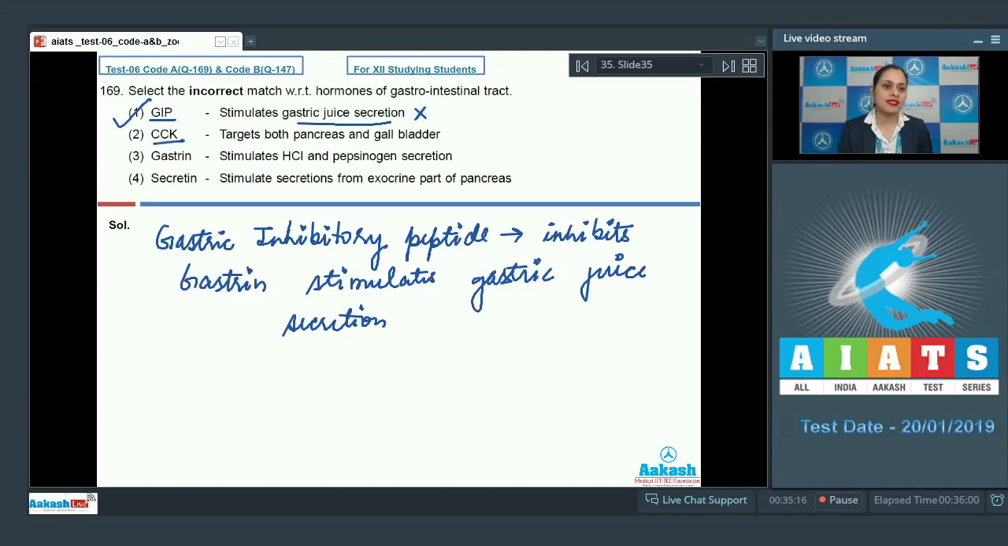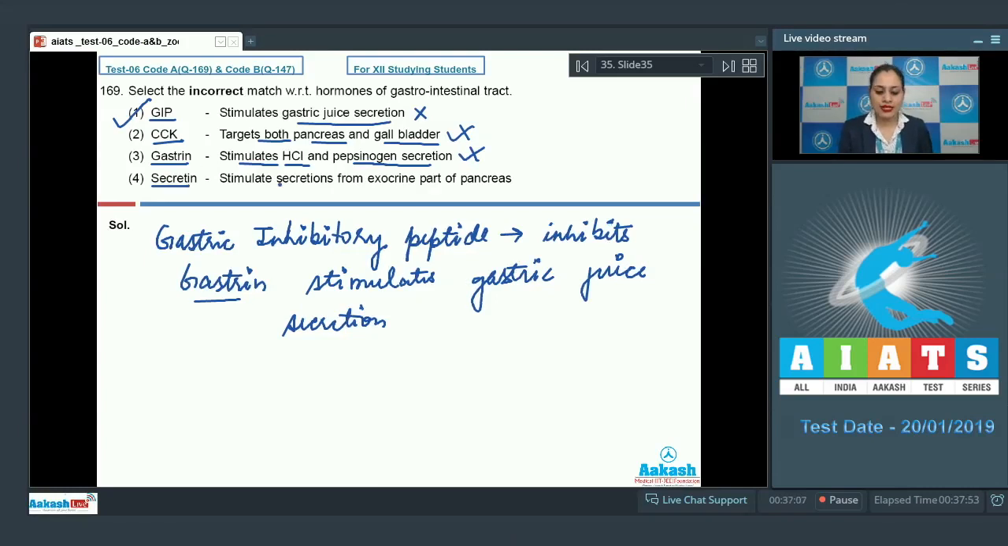The next option given is CCK. The match is targets both pancreas and gallbladder, and as it is a correct match, so this cannot be a correct answer to our question, because CCK, also known as cholecystokinin, stimulates the secretion of enzymes in pancreatic juice from pancreas and the release of bile juice from gallbladder, which is secreted by liver. The next option is gastrin, and the match given is stimulates HCl and pepsinogen secretion, and as it is also a correct match, so this cannot be a correct answer to our question, because gastrin stimulates gastric juice secretion, and gastric juice contains what? It contains HCl and pepsinogen as enzyme.